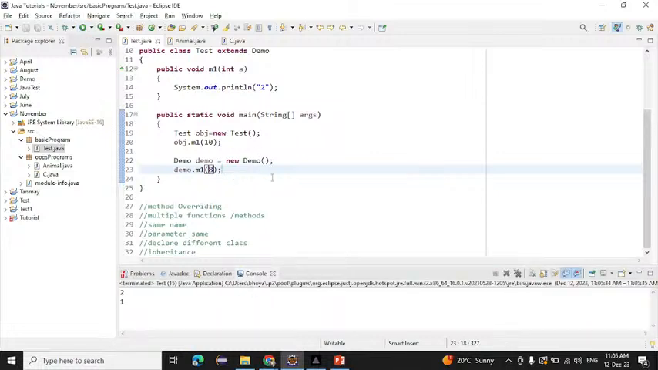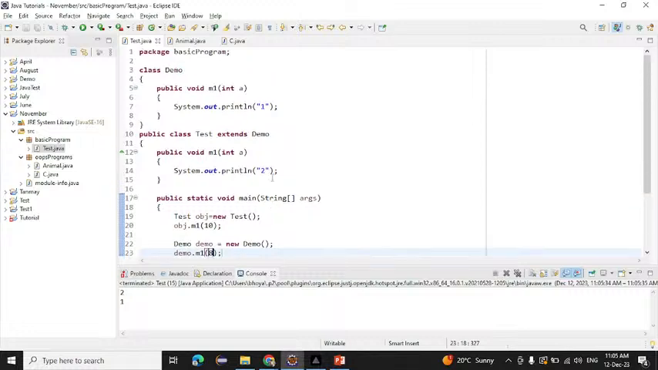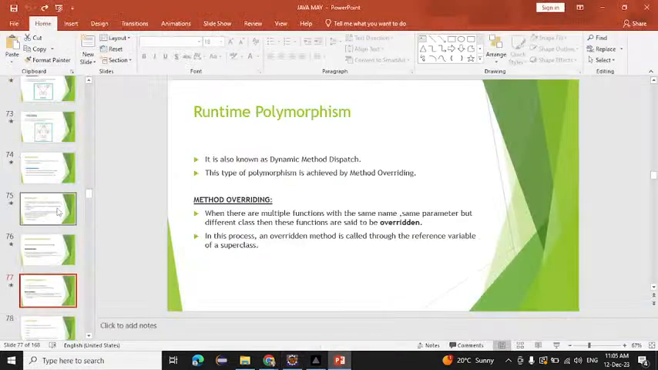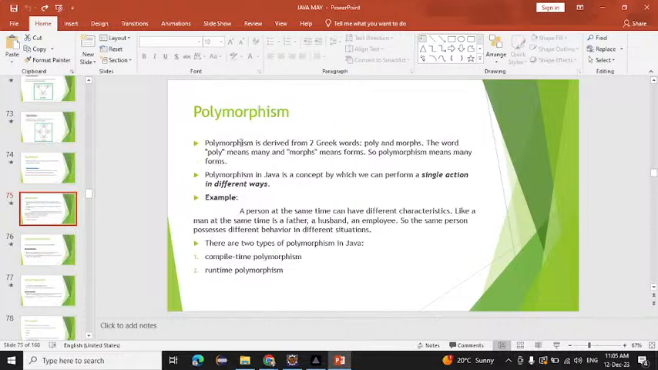So that is the meaning of method overloading and method overriding. Inside polymorphism, what do we learn? Polymorphism means a single action in different ways. That is known as polymorphism. If we take a real life example, a man can be a son, a father, a teacher, or a doctor also.